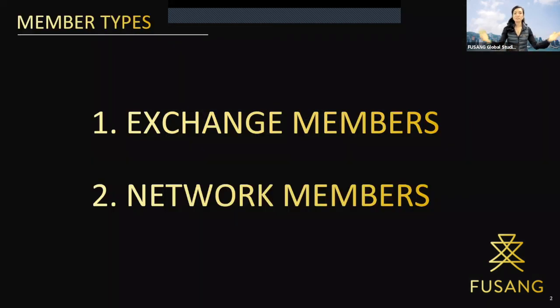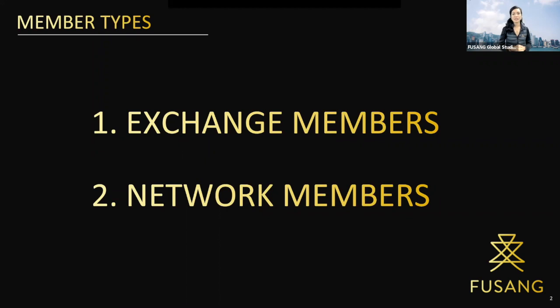Okay, great. So as you can see here, there are two types of members within the Fusang exchange and exchange member ecosystem. So first is the exchange members, and the second are network members. So first, exchange members. These are formally licensed institutions. EMs, or exchange members, are able to engage in regulated activities like acting as listing sponsor for an IPO transaction on the exchange, typically required to be a licensed financial institution or a registered professional firm in the local jurisdictions.